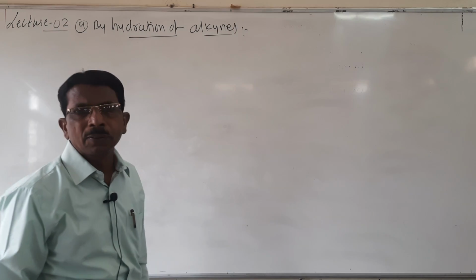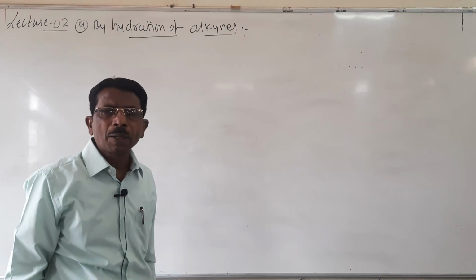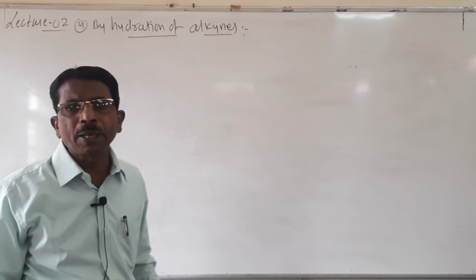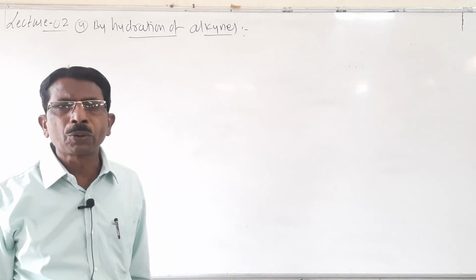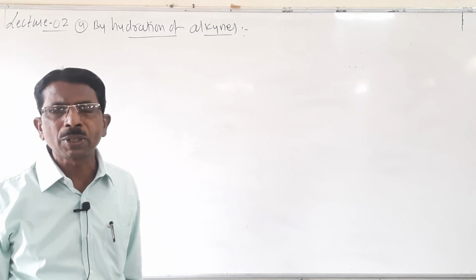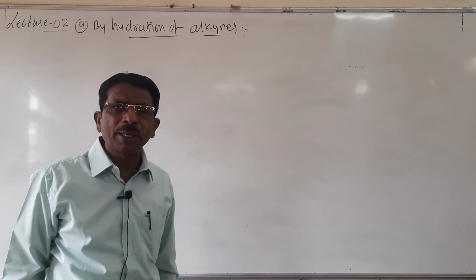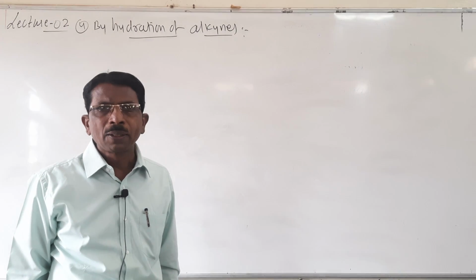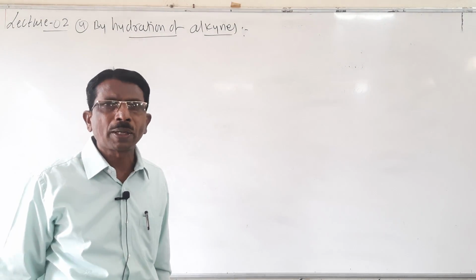Look here, aldehydes are obtained by the hydration of acetylene and ketones are obtained by the hydration of propyne. So acetylene gives aldehyde and propyne gives ketone. Here the water molecule adds to an alkyne in the presence of sulfuric acid and mercuric sulfate only. Otherwise the addition does not take place. Hydration does not take place.